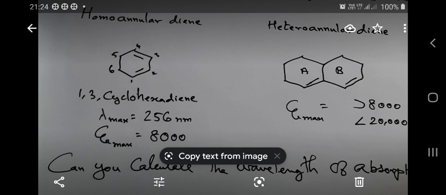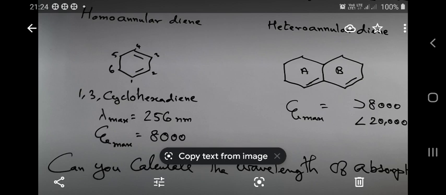So, the wavelength of absorption is different for the dienes when we have a homoannular diene and a heteroannular diene. Suppose if the carbon-carbon double bonds are present in different rings, it is called a heteroannular diene. Structure 2 is a heteroannular diene. So in such cases, the wavelength of absorption differs, and we must specify whether the diene component is a homoannular diene or a heteroannular diene. Okay, so we should give an increment.